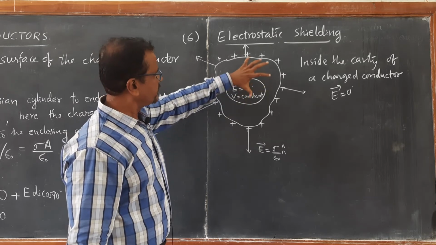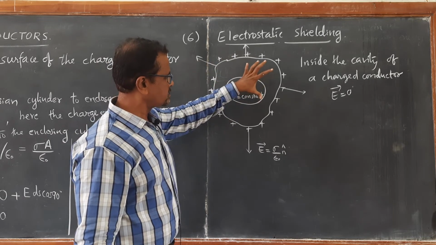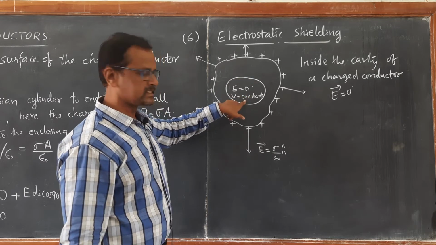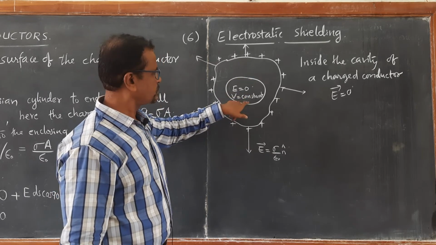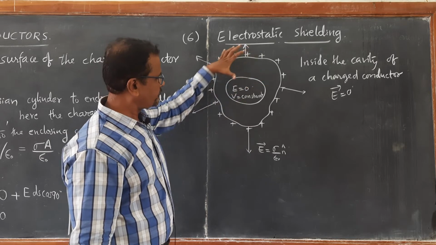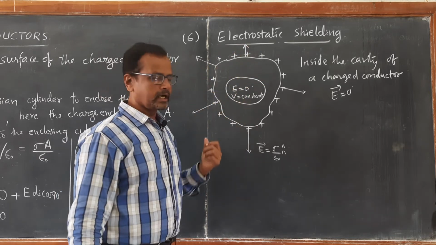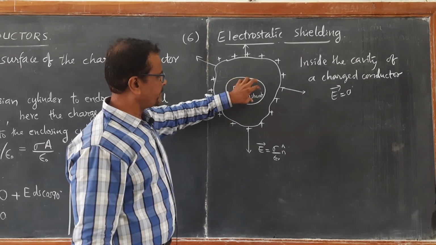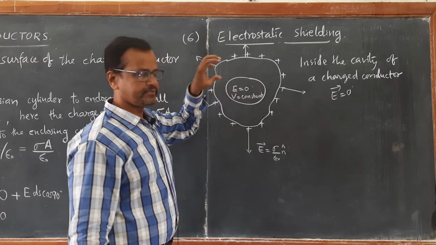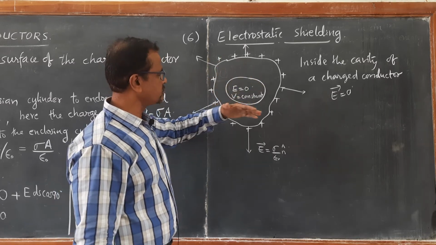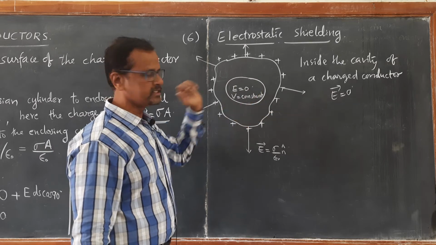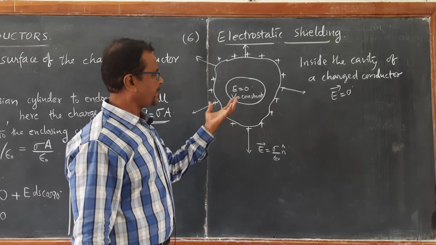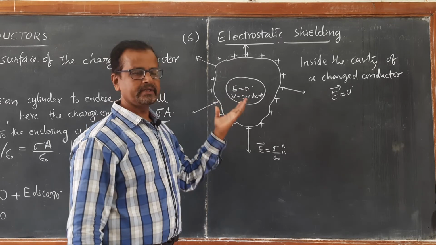So, even if this entire conductor is totally charged with a strong electric field, any very sensitive component placed inside the cavity of this metallic charged conductor will be safe. It will be safe because there is no charge leakage from outside to inside.